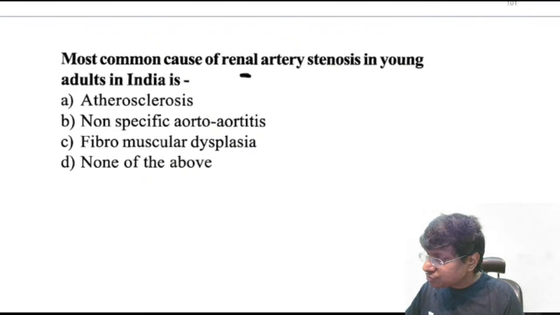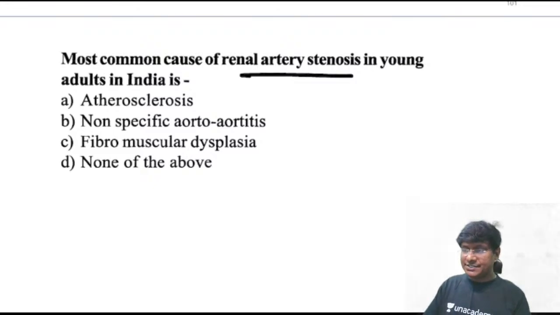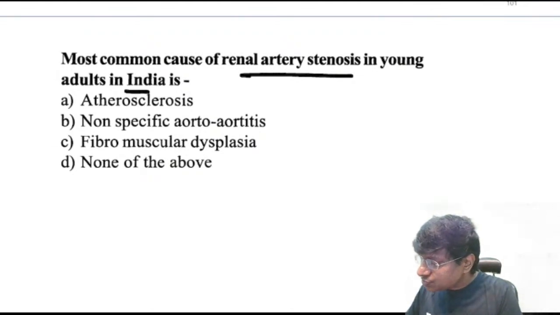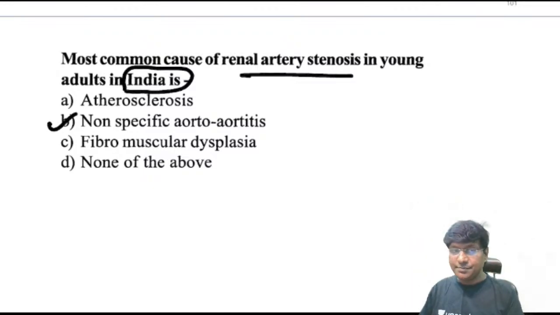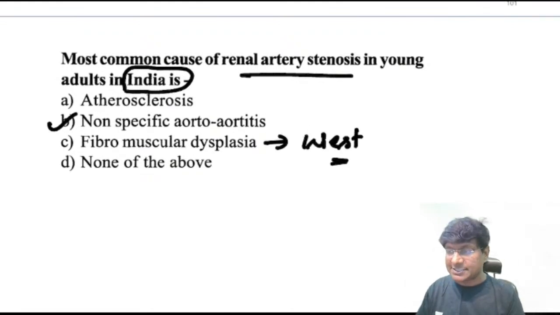Yes, what do you think is the most common cause of renal artery stenosis in young adults in India? Pre-renal, it is due to decreased renal perfusion. You come across this in congestive heart failure, cirrhosis of liver. So that will be pre-renal. Okay, right. For young in India, since we are using the word India, just mark it as non-specific aortoarteritis. Fibromuscular dysplasia is most common in the West, not in India.